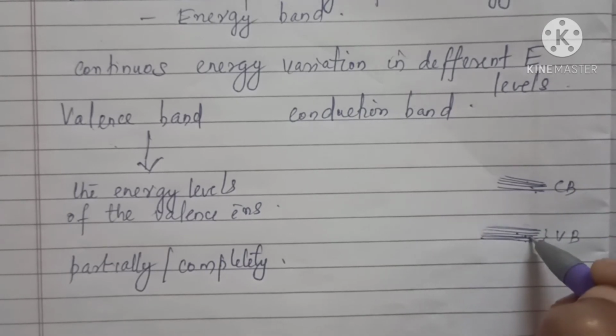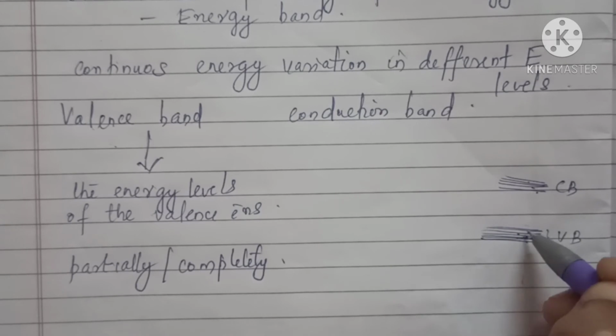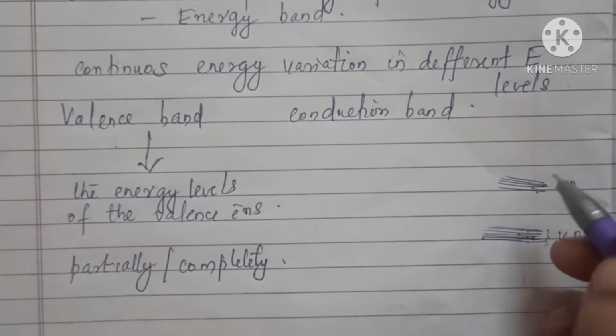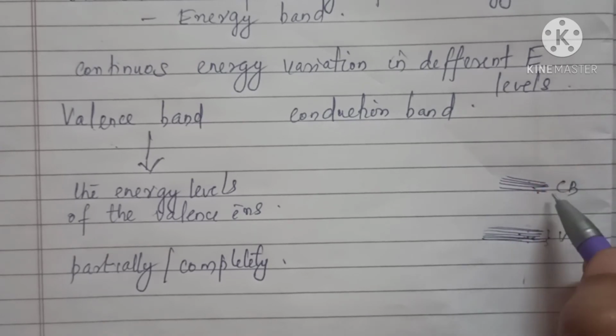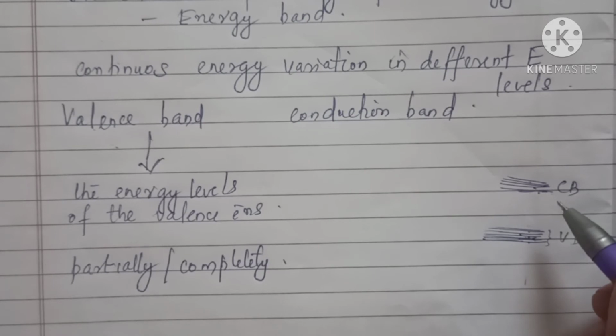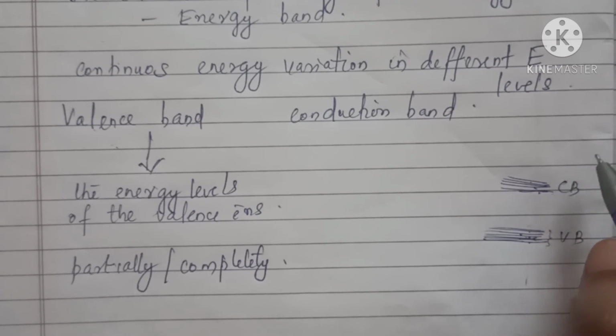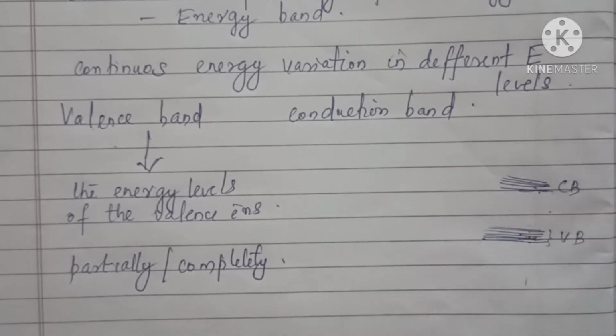Electrons in the valence band can gain energy from an external electric field and jump towards the conduction band. When they reach the conduction band, they contribute to electric current. That's how conduction happens inside any material. Based on this, you can differentiate between conductors, insulators and semiconductors. So let us move to that.